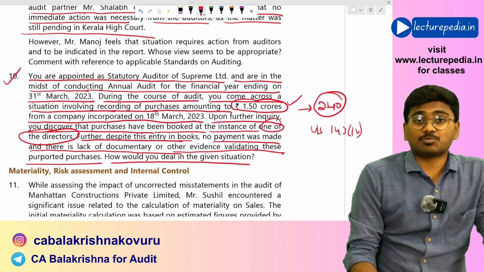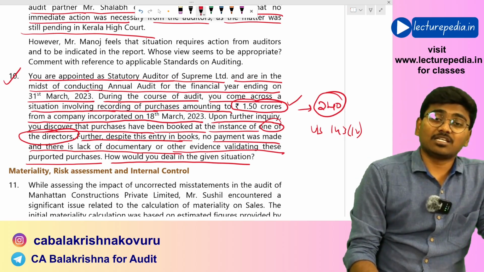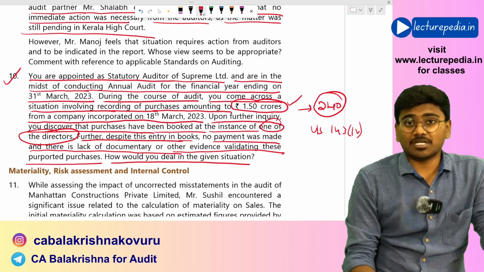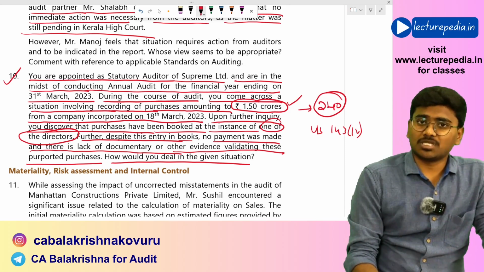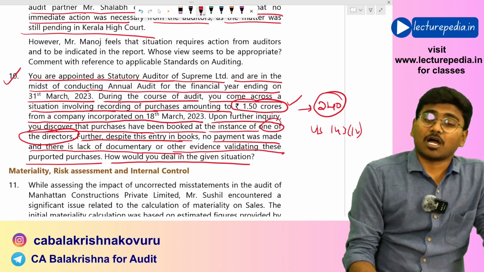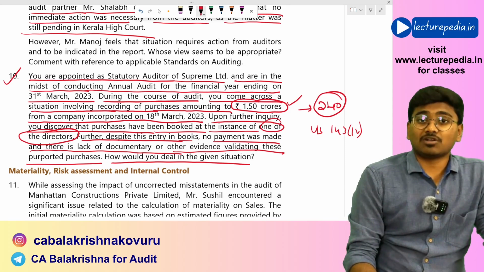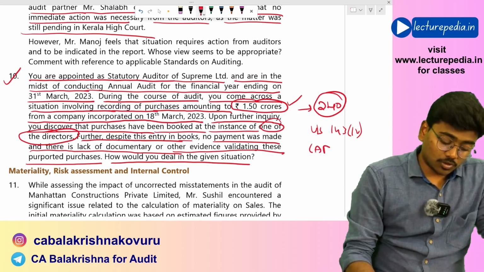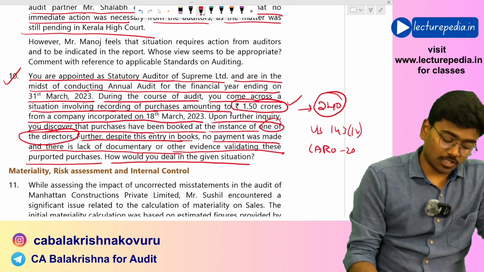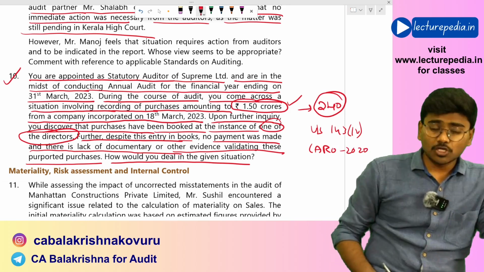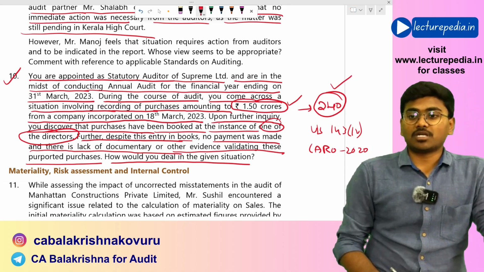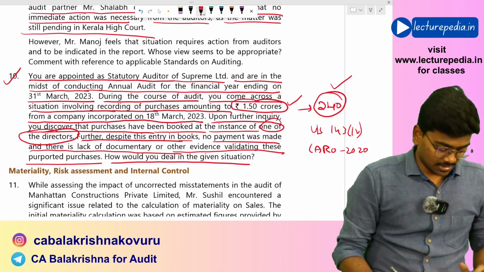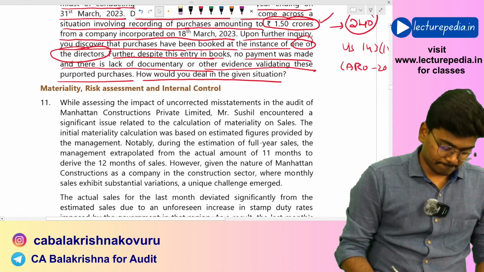And also, as per CARO, if at all there is any fraud by the company or on the company by its employees or officers noticed or reported during the year, you need to disclose the amount involved in the fraud and the nature of fraud in CARO 2020. Okay, clause 11. So these two reporting requirements you need to refer along with SA 240 for this answer. Okay, that is question number 10. Next,